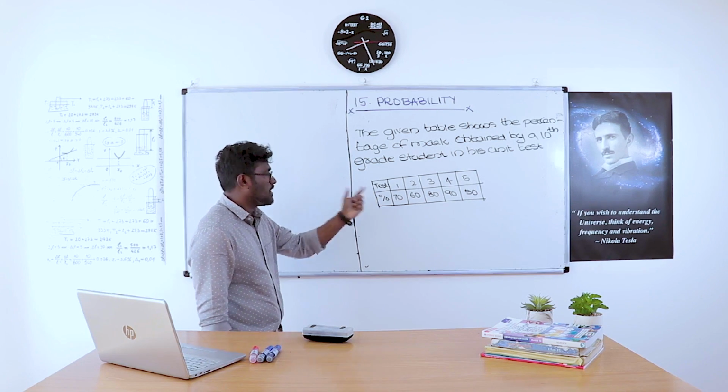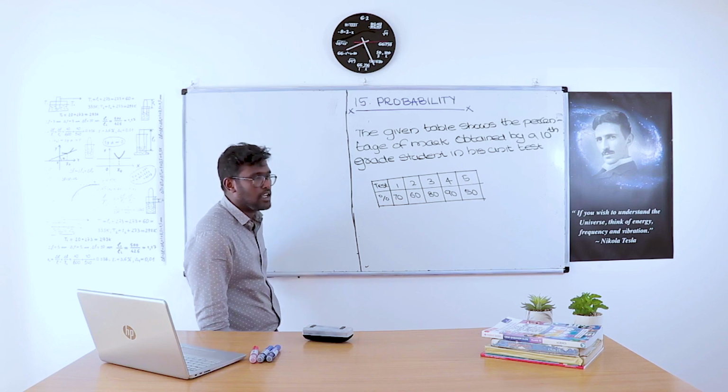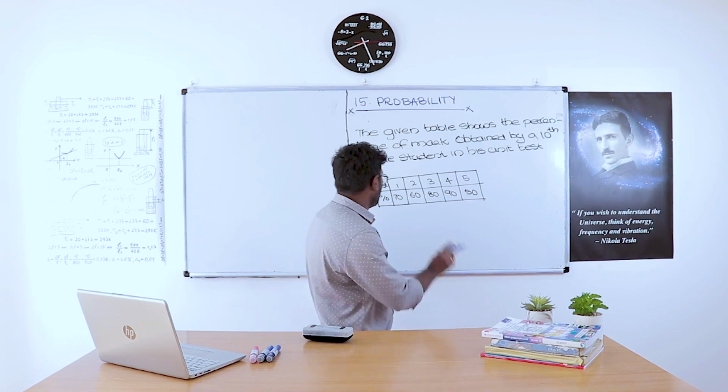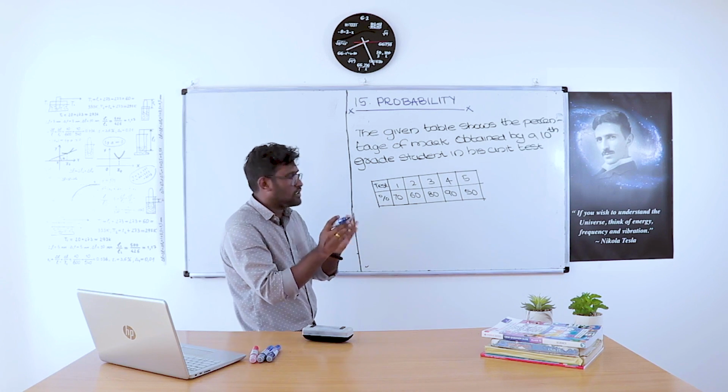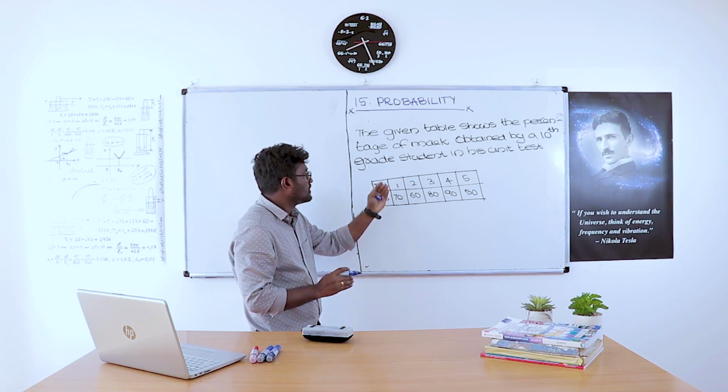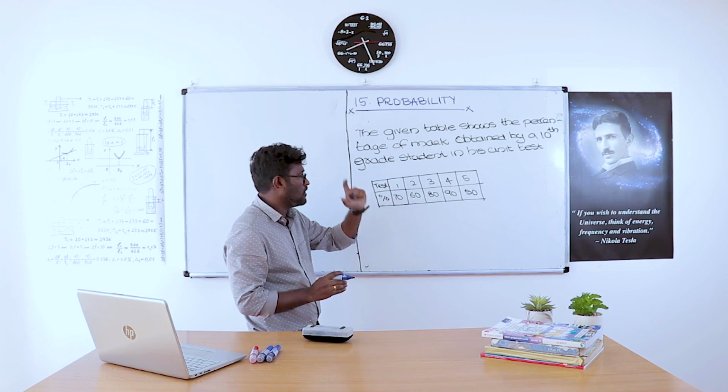So these are the marks in percentage obtained by a 10th class student in his unit test. From this table we can find out a lot of probabilities, so that we can make some questions and answers so that this portion will be clear to all of you.